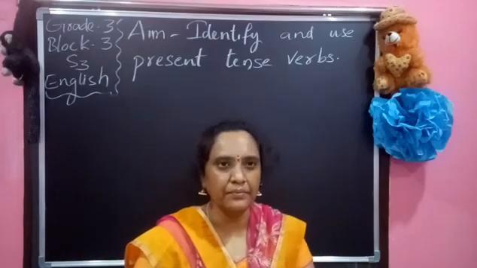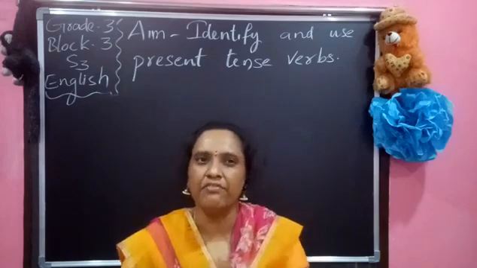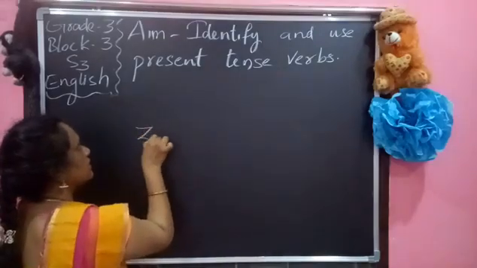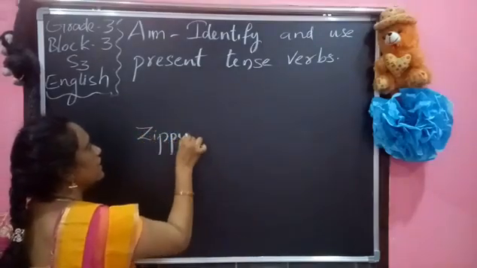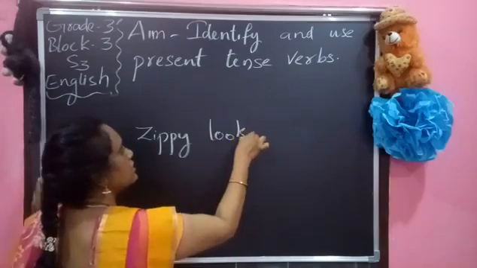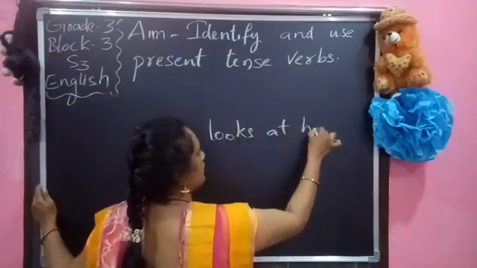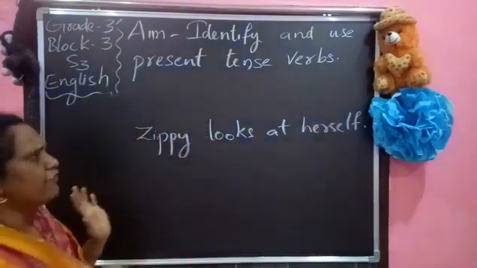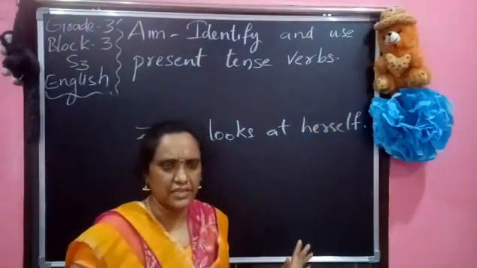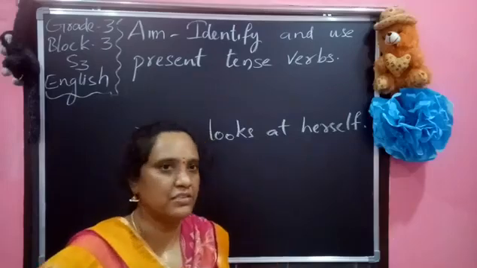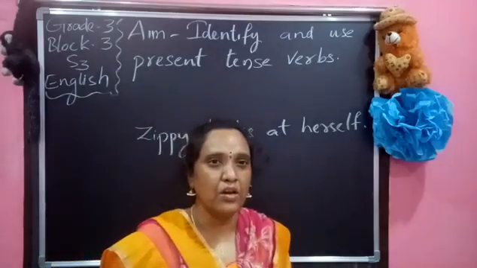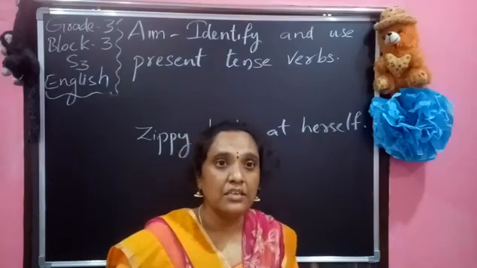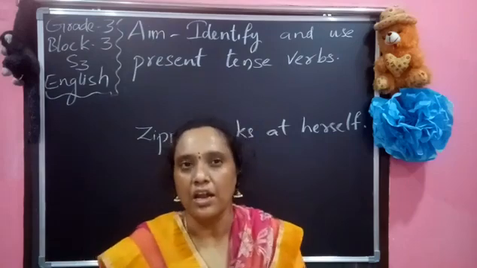So there we observed what Jippy is doing, what she heard and what happened in that story. If we go through the lesson, each and every sentence, I will write some sentences. Jippy looks at herself. If you observe such sentences, who is Jippy? Jippy is a kite. Now about Jippy, what did she do? What did she hear? She hears that some birds are talking.